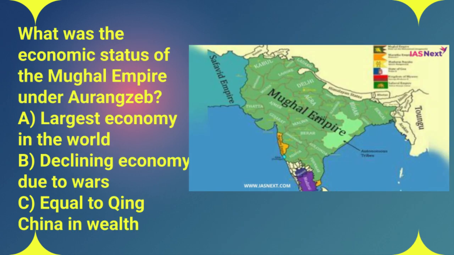All right, question 21. What was the state of the Mughal economy during Aurangzeb's time? Was it A, the largest economy in the world, B, declining because of all the wars, or C, roughly equal to the Qing dynasty in China in terms of wealth?